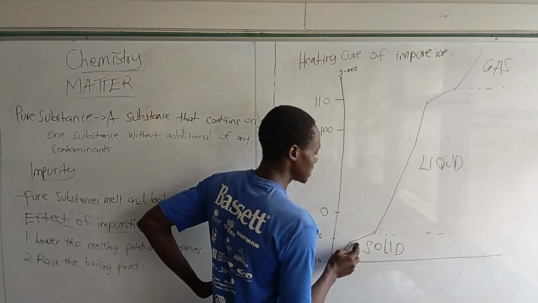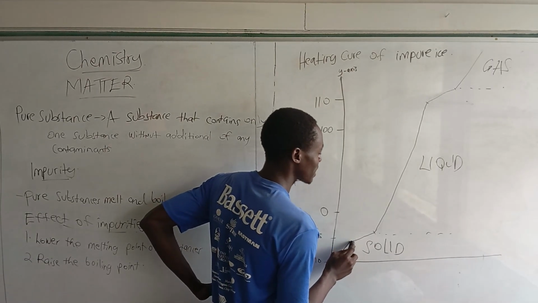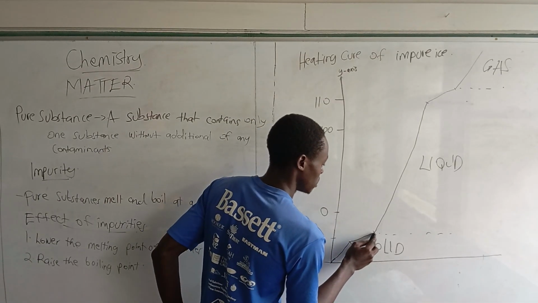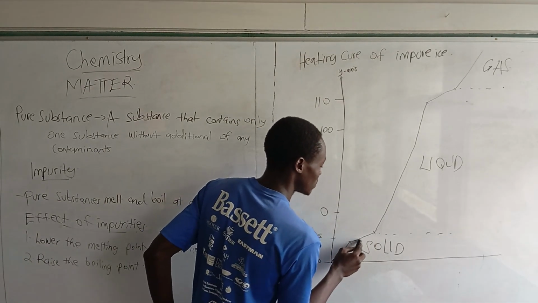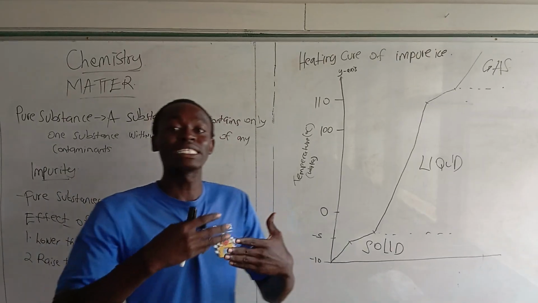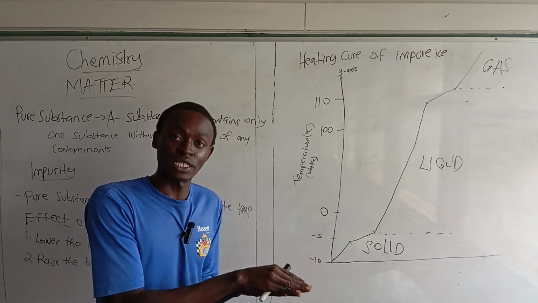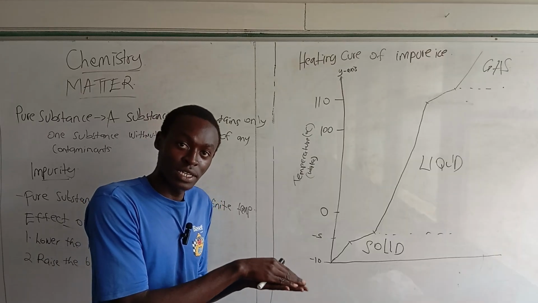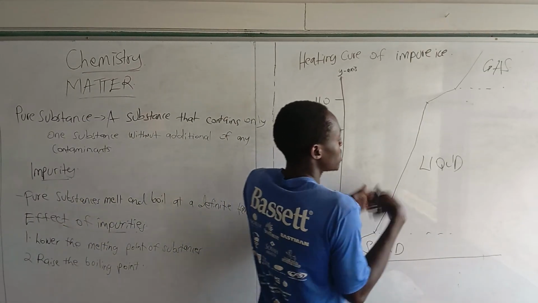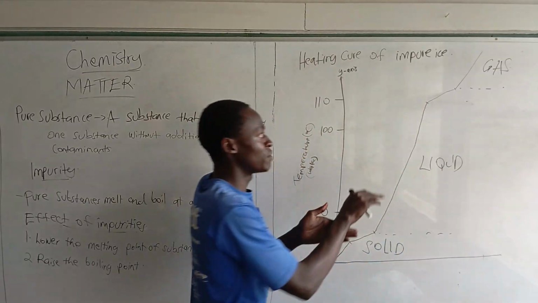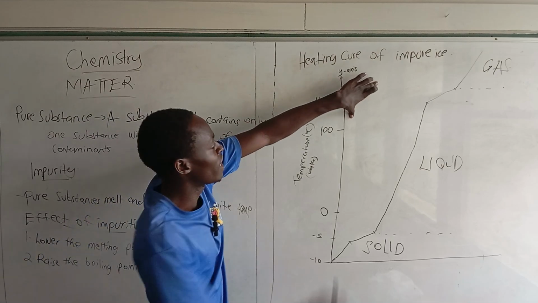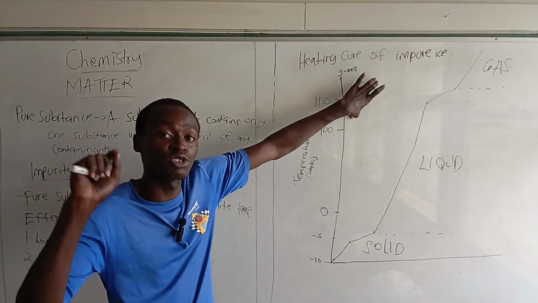As it was melting, the graph did not make a steady move. Instead, it slanted. Have you seen that? So for impure substances, they melt at a range of temperatures. Then once it all melted, it was in the liquid state. The moment it arrived at the boiling point, you can also see that it boiled at a temperature above 100 degrees Celsius, which is the boiling point of water.